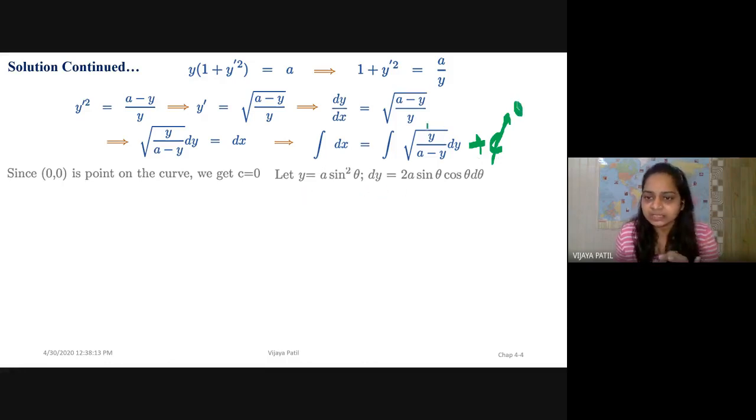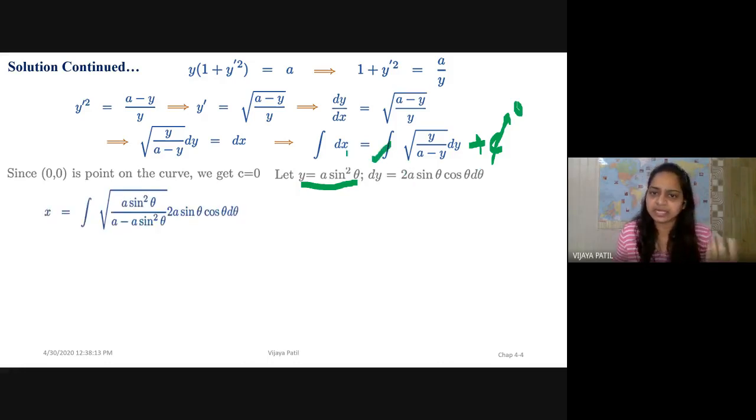Now we wanted to find this integral. We are going to go for the substitution y equals a sine square theta, so dy becomes 2a sine theta cos theta d theta. After putting these values in this integral, the left-hand side, the integration of dx, gives x, which equals the integration of this entire thing.